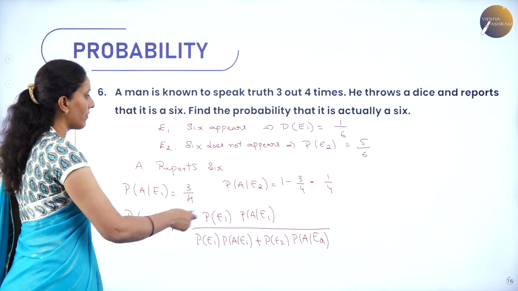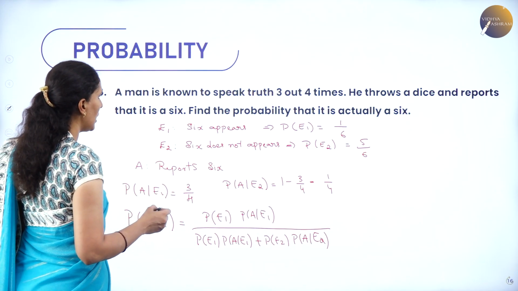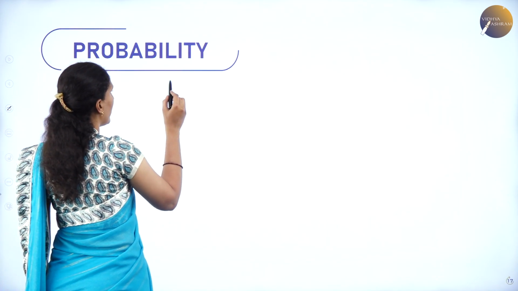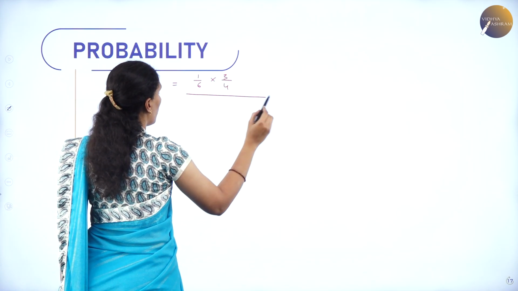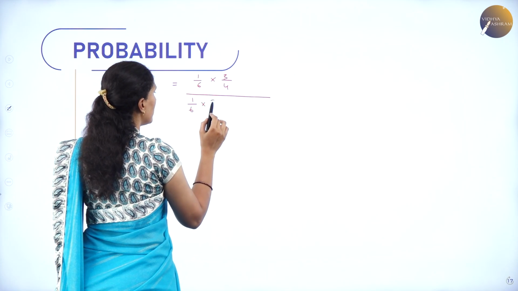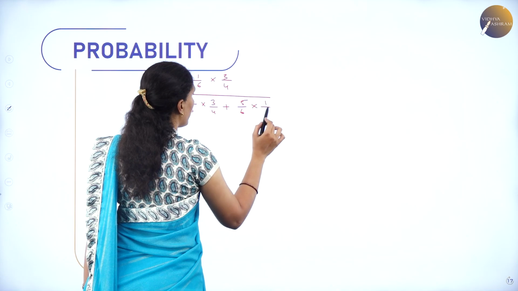Now we know all these values: E1, E2, A conditional E1, A conditional E2. So here it is 1 by 6 into 3 by 4, whole divided by 1 by 6 into 3 by 4 plus 5 by 6 into 1 by 4.